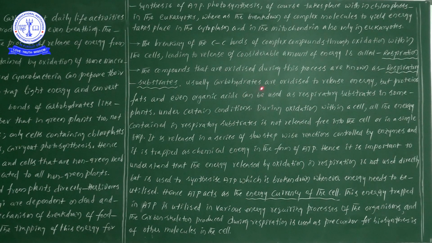Usually carbohydrates are oxidized to release the energy.